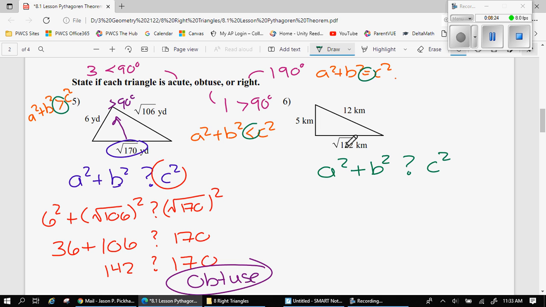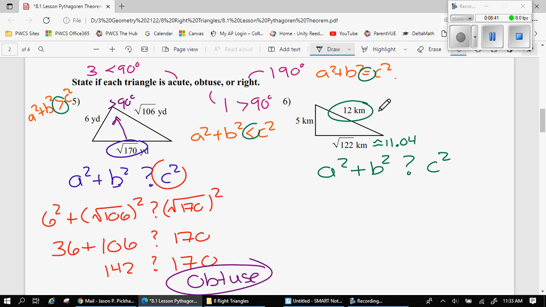I need to figure out which side is my biggest. If I have a square root and I don't know how big it is exactly, you could just put it in the calculator. The square root of 122 in decimal form is 11.04.